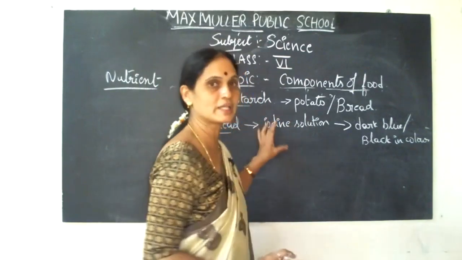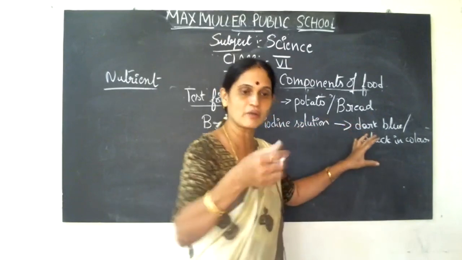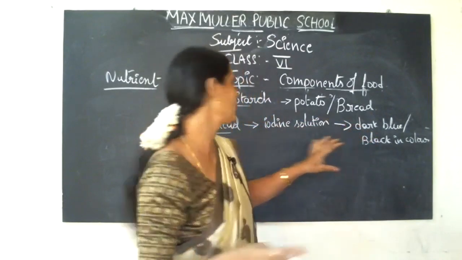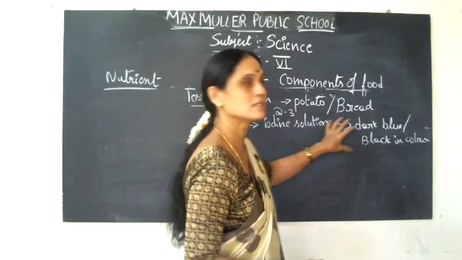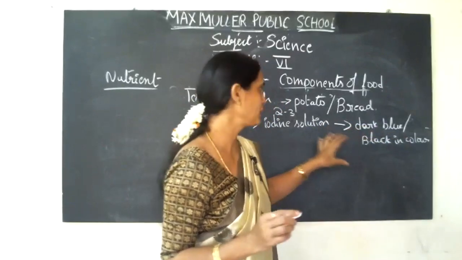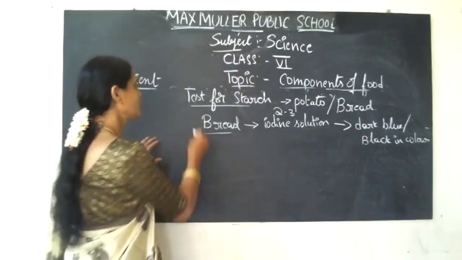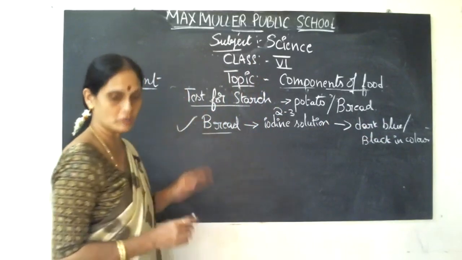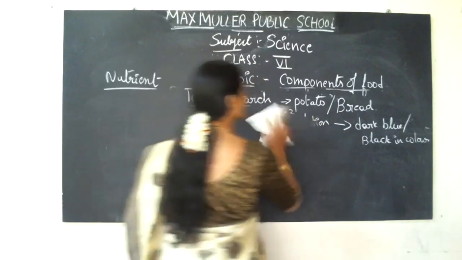But when starch is present in that food, wherever you have dropped 2 to 3 drops of iodine solution, that particular part will turn dark blue, purple or black in color. Then it will be said that the food particle has got carbohydrates, that is, starch. One more test, for sugar, they have given.